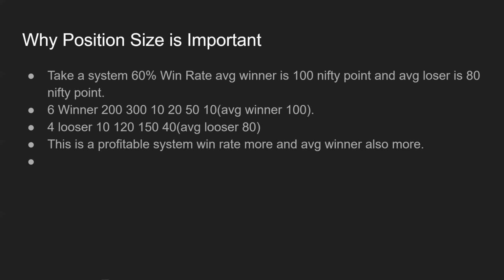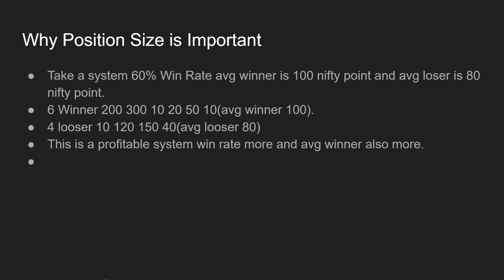Now, these 6 winners I have chosen as 200, 300, 10, 20, 50, and 10, so that my average winner becomes 100. And I've chosen 4 losers, which are 10, 120, 150 and 40, so that my average loser becomes 80. Now, as we can see, this is a profitable system because the win rate is more than 50% and average winner is also bigger than average loser, right? So we will want to trade this system in reality, right?